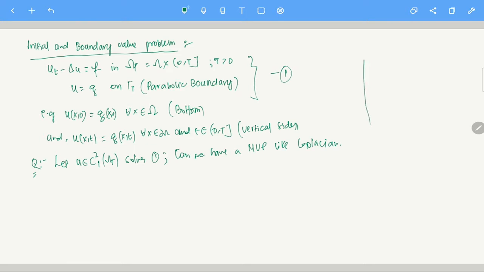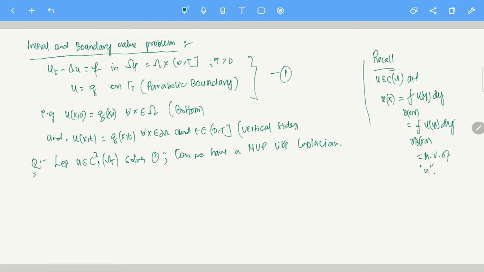So just a small recall. For the Laplace equation, we saw that if you have a continuous function u in omega and it satisfies this equation, then u of x equals the mean value of u over the ball B(x,r), the integral of u(y) dy, and of course you can also have the boundary, the integral over the boundary of B(x,r) of u(y) dy. So this is the mean value of u.